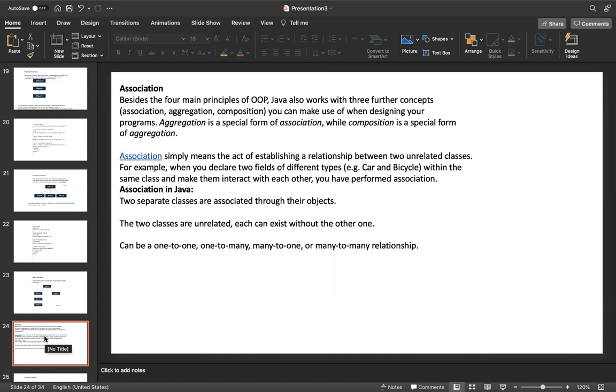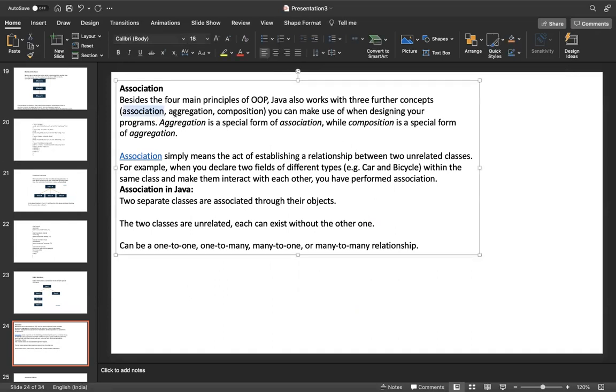Association is one of the OOPS concepts. Besides the main principles of OOP, Java also works with three further concepts: association, aggregation, and composition. I already explained the four main principles of OOPS. Along with these four, I am going to explain another three concepts of OOPS: association, aggregation, and composition.